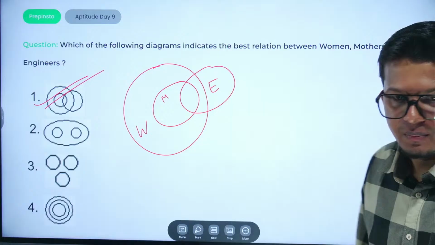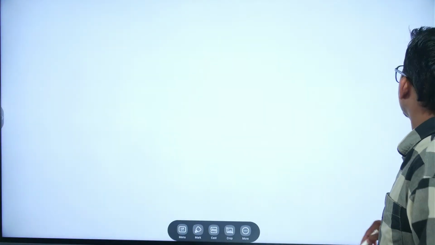Okay, option number 1 would be the right answer. So that was all about the particular session. I hope you find it very interesting and you got to learn so many of the tricks, right? After this class, you can write down your experiences and your understanding about the concept that you have learned, right?